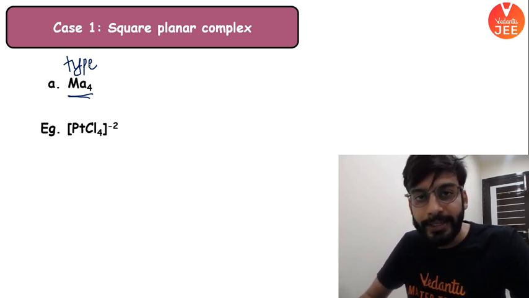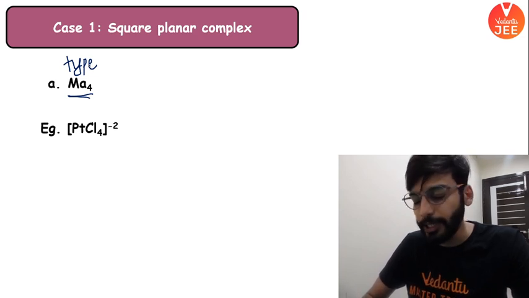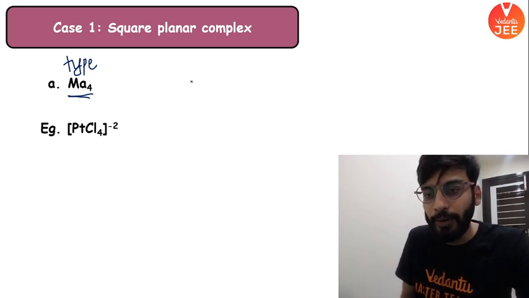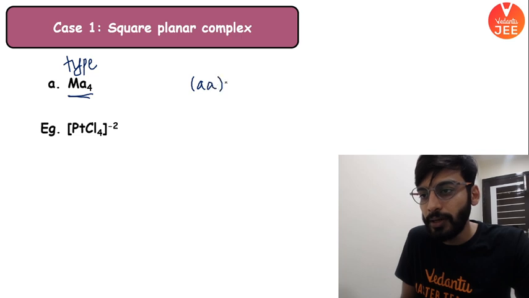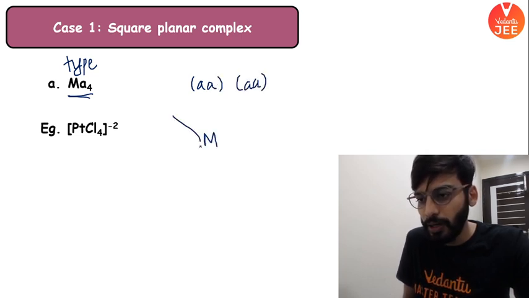A is nothing but ligand, M is the central metal atom. Okay? So check this out. But what are the combinations? This is the combination. Check this out. This is the structure.